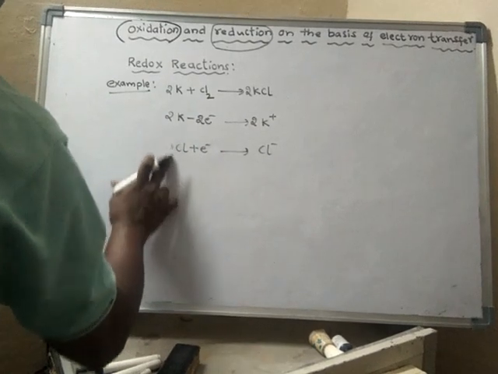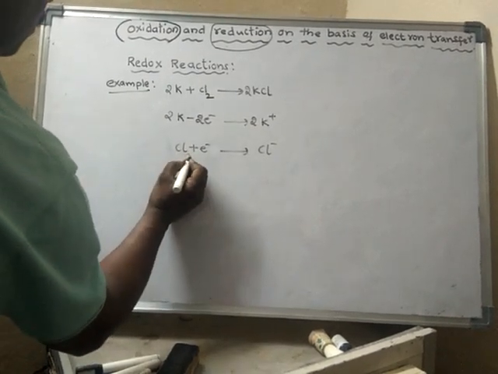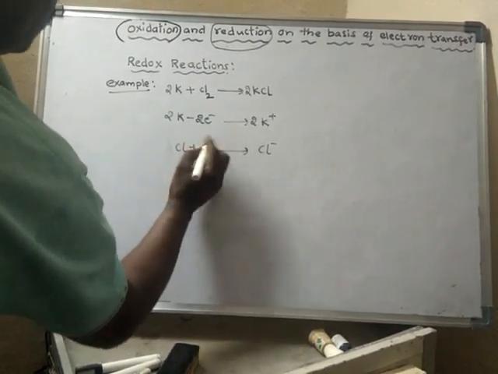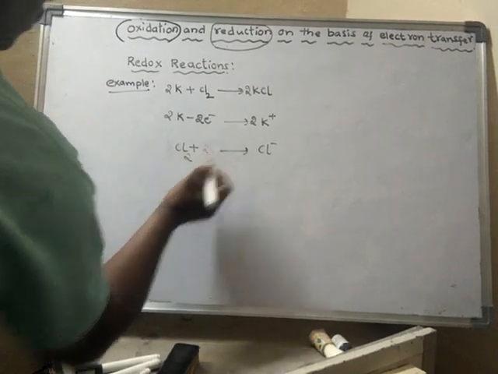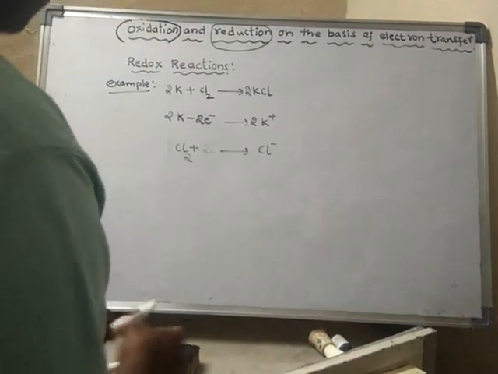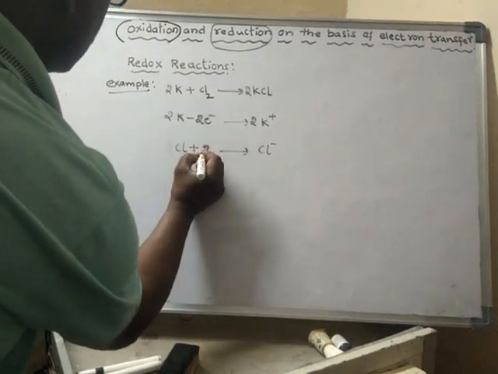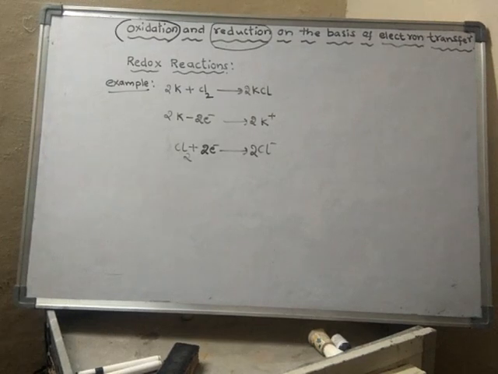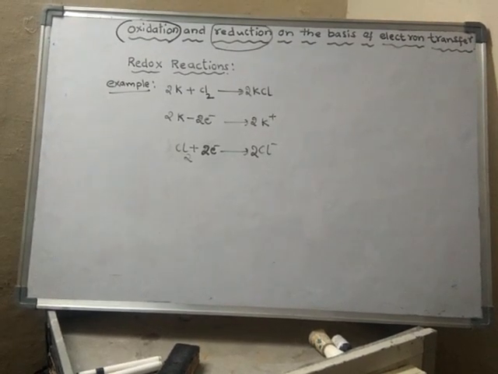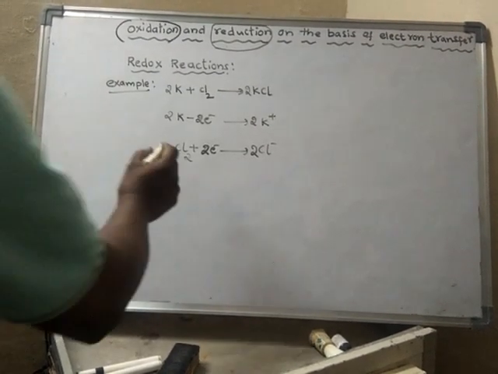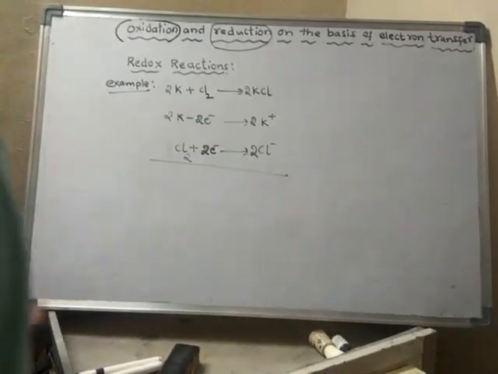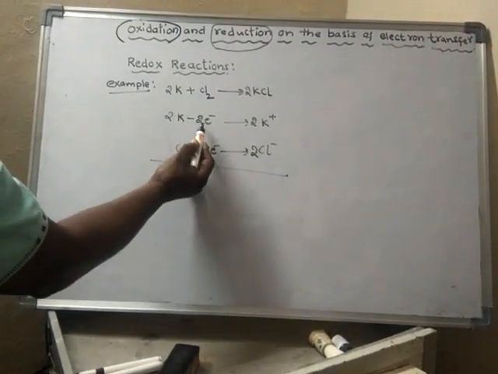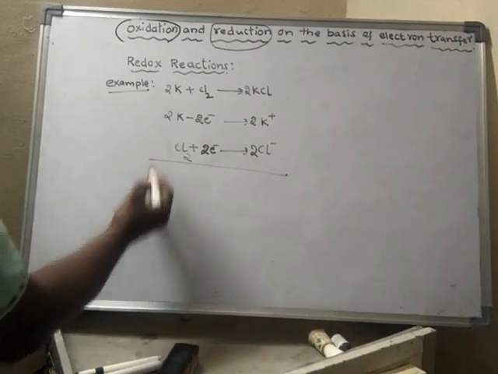And Cl2 will take how many electrons? Two electrons. Cl2 takes two electrons to form 2 Cl minus. Every chlorine requires only one electron. If I add these two reactions, the positive and negative charges cancel.